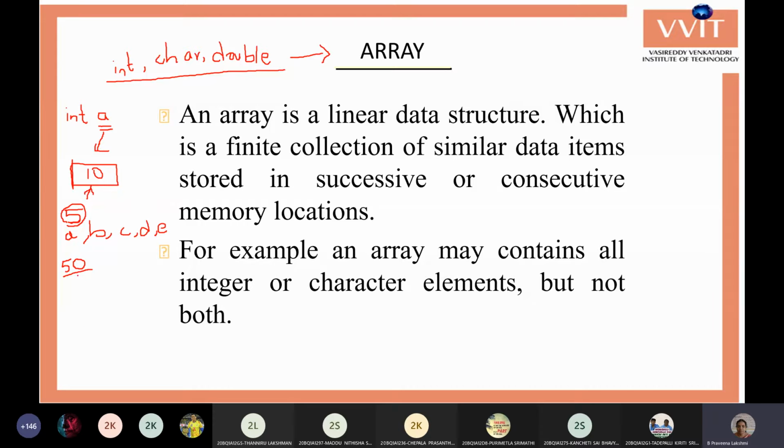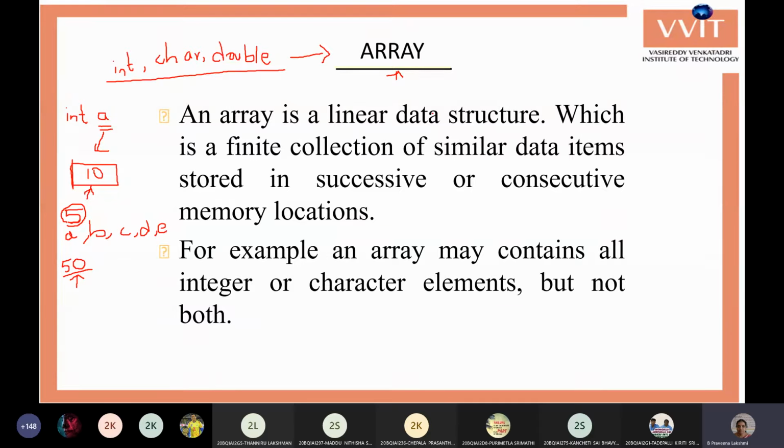So to solve this type of problems, a user defined data type is introduced with the name array. The general meaning of the array is, whenever you are placing the same objects in one particular line, then we generally call that an array.